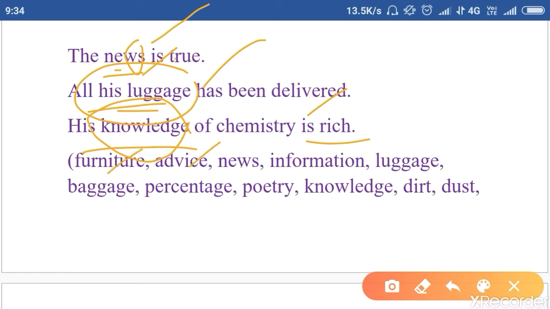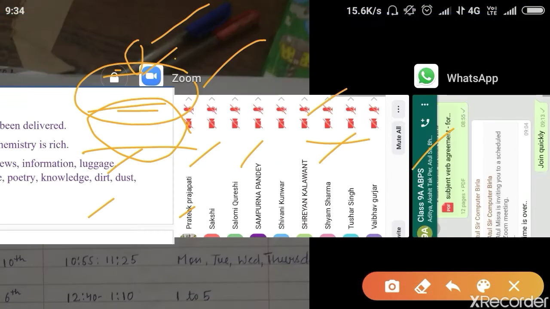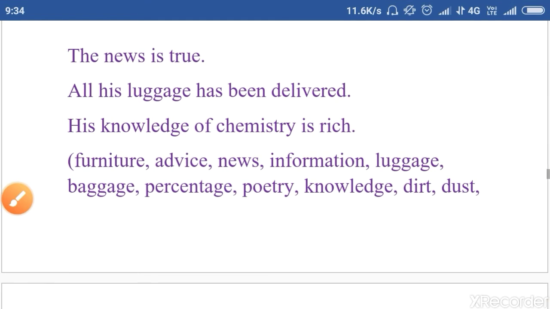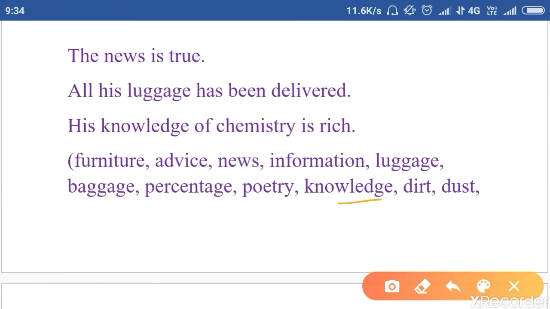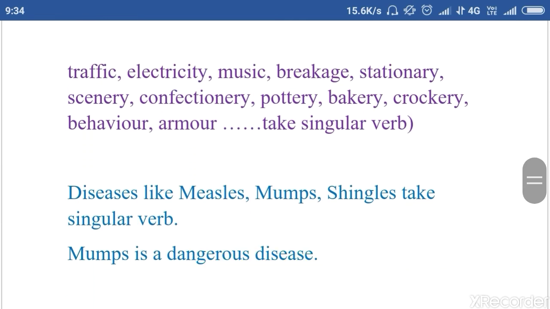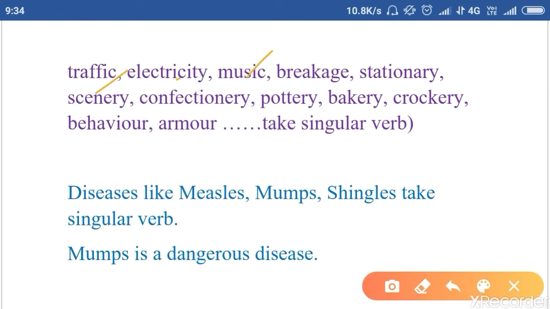Furniture, advice, news, information, luggage, baggage, percentage, poetry, knowledge, dirt, dust, traffic, electricity, music, breakage, stationery, scenery, confectionery, pottery, bakery, crockery, behavior, armor. They take a singular verb.